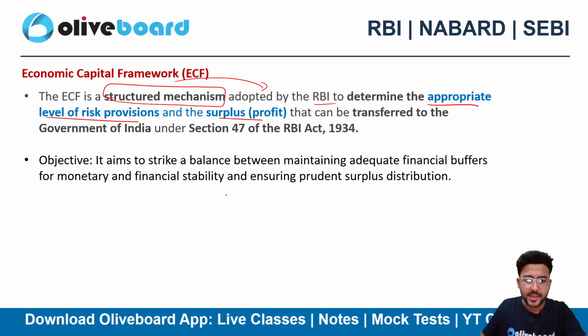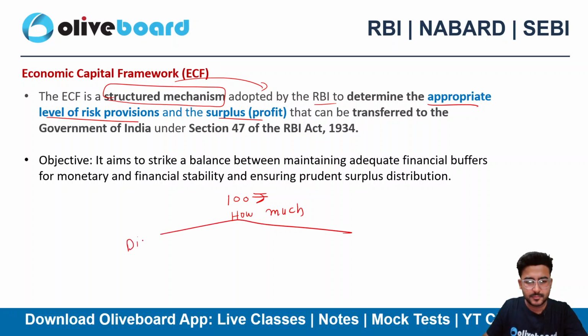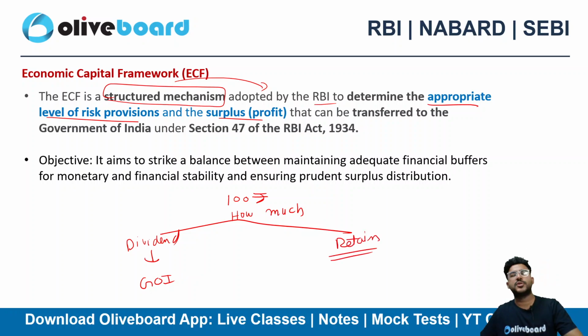Let's suppose RBI earns 100 rupees. So how much to declare as dividend to the Government of India and how much to retain is a very crucial decision, right? And that's what we take in the Economic Capital Framework.